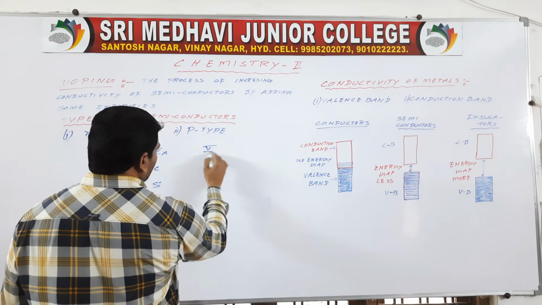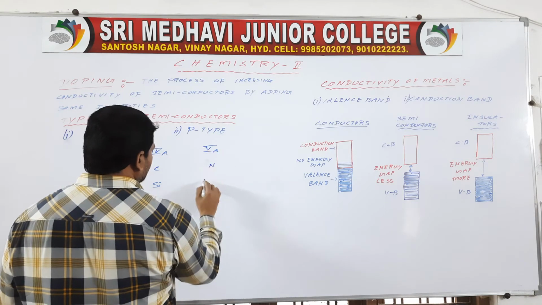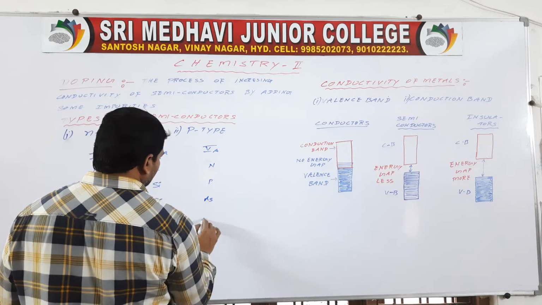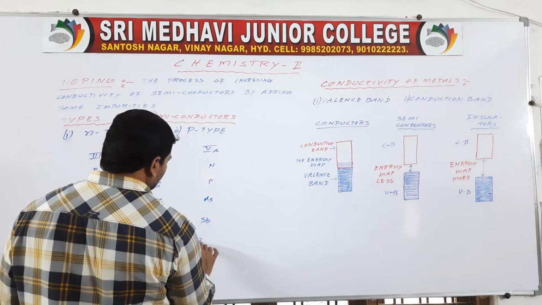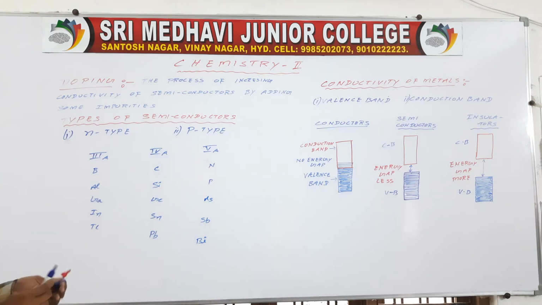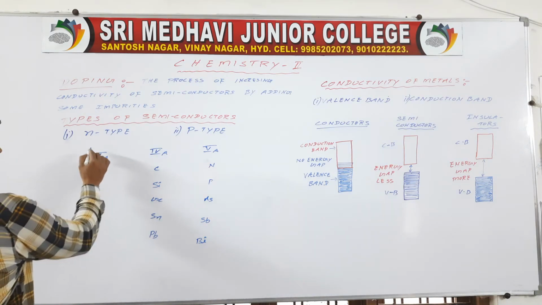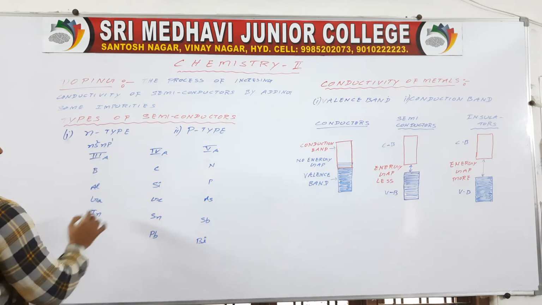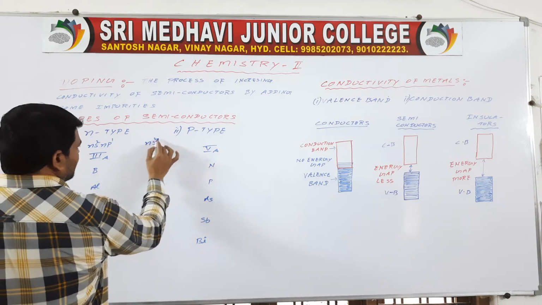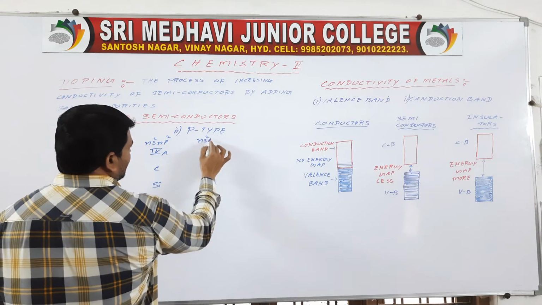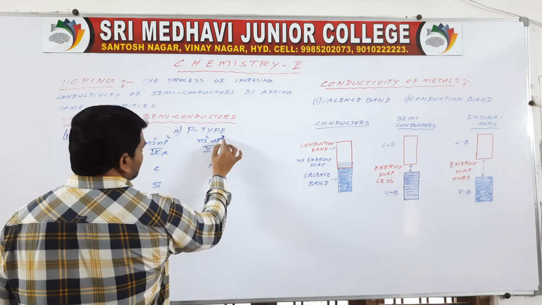And fifth A group elements: nitrogen, phosphorus, arsenic, antimony, bismuth. Here the valence shell electronic configuration is ns2 np1, here ns2 np2, here ns2 np3.